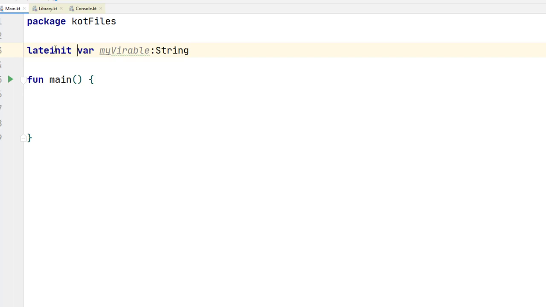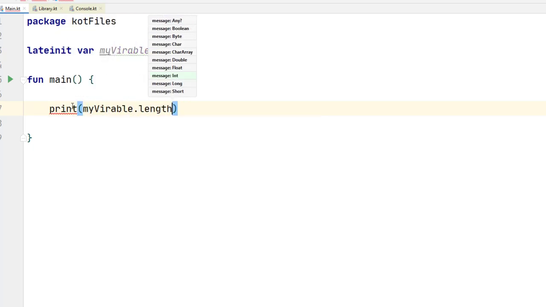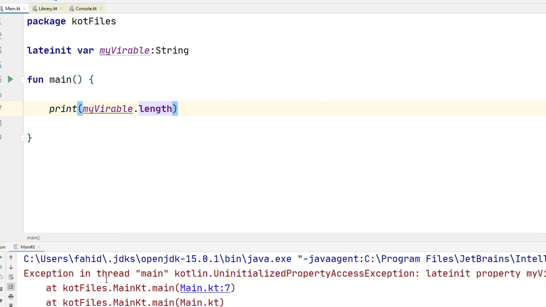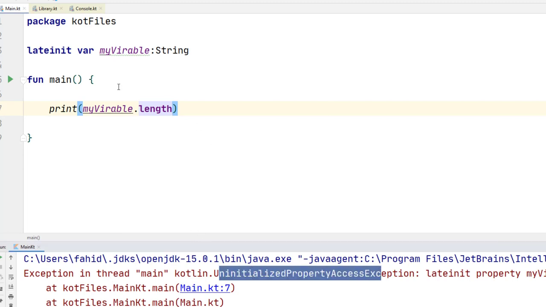lateinit basically means late initialize, so I'm not providing this value now, but it's also not null. So it's not nullable, you cannot set this variable to null, but at the same time this value is kind of empty. That's kind of like an intermediate state. If I now go ahead and print my variable dot length, it will run, but it will give me a runtime exception, and that is not a NullPointerException, it is called UninitializedPropertyAccessException.